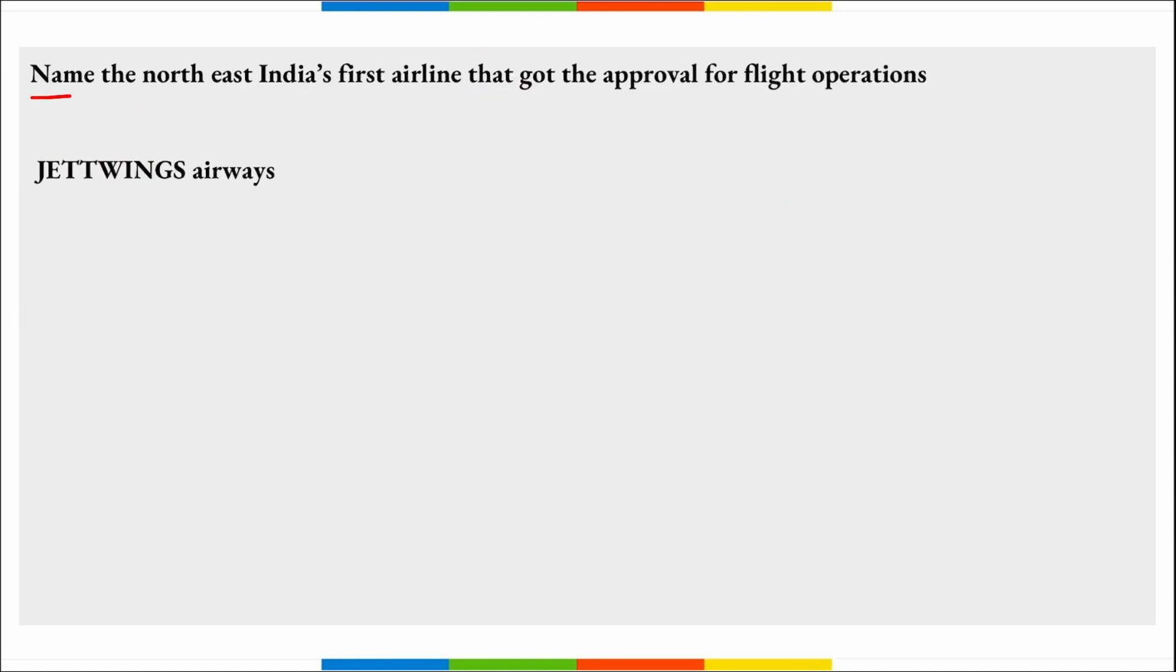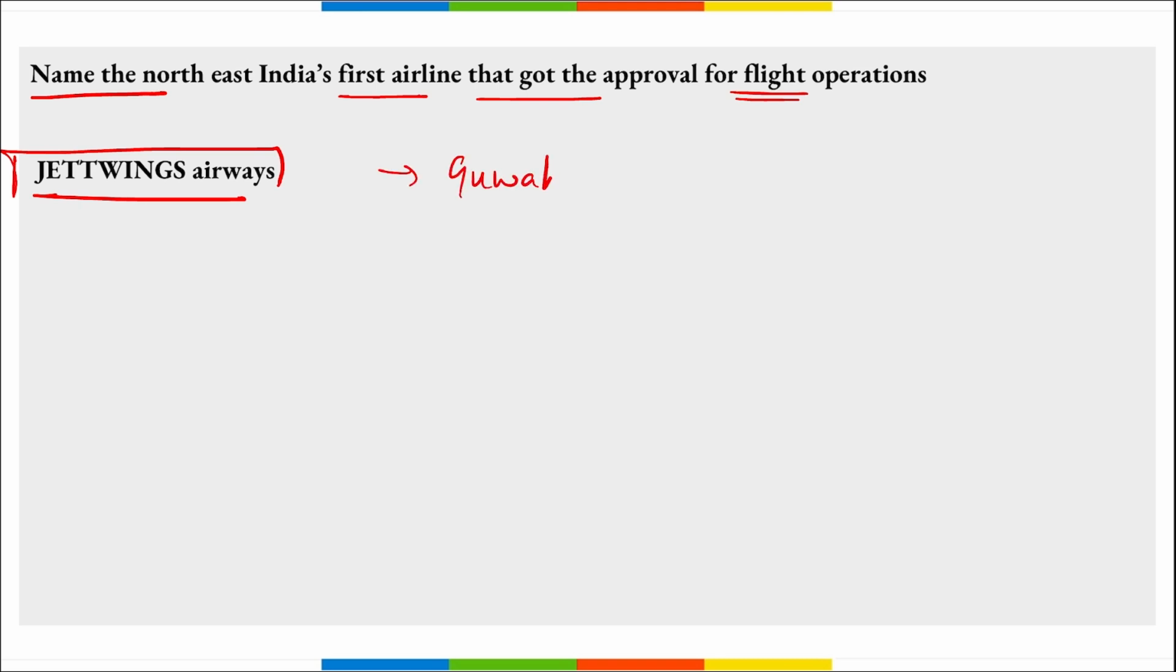Next, name the Northeast India's first airline that got the approval for flight operations. It is your Jet Wings Airways, right? Jet Wings Airways is a Guwahati, Assam based airline that received the NOC, that is no objection certificate, from the Ministry of Civil Aviation to operate as a scheduled commuter air transport service, right?